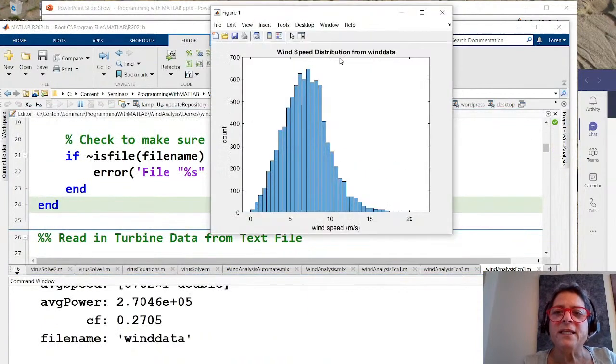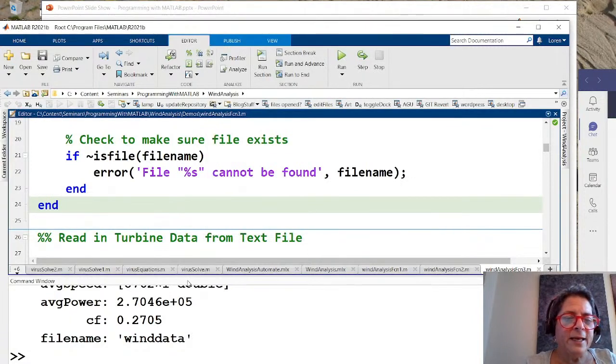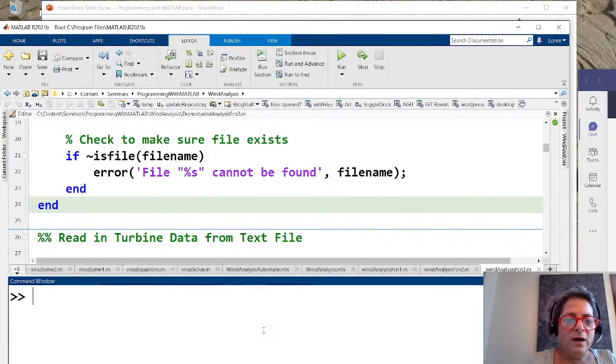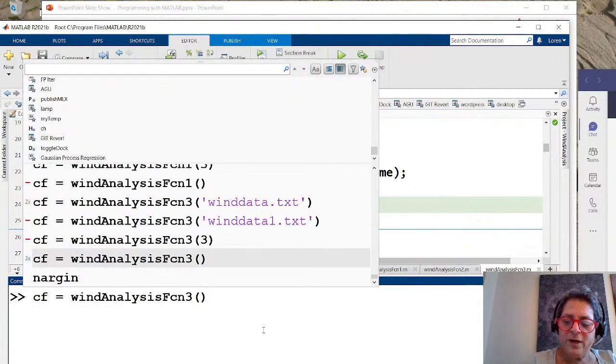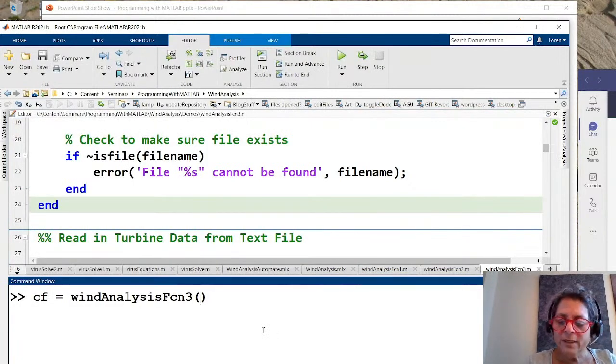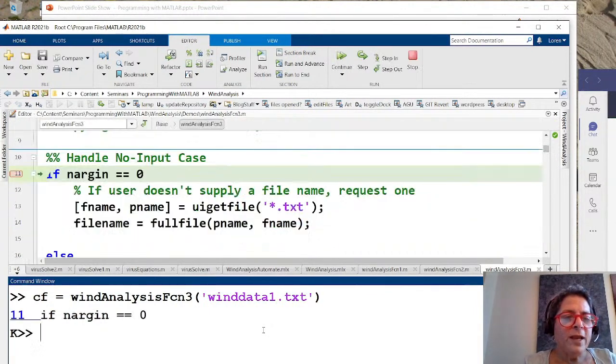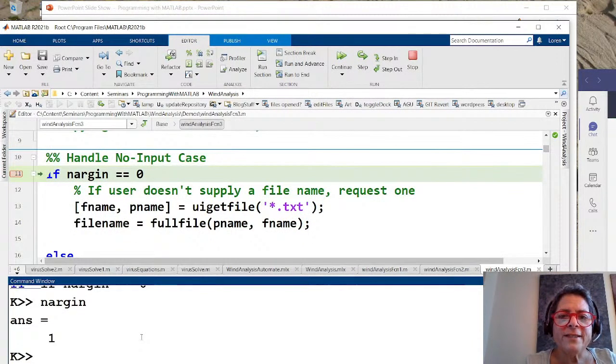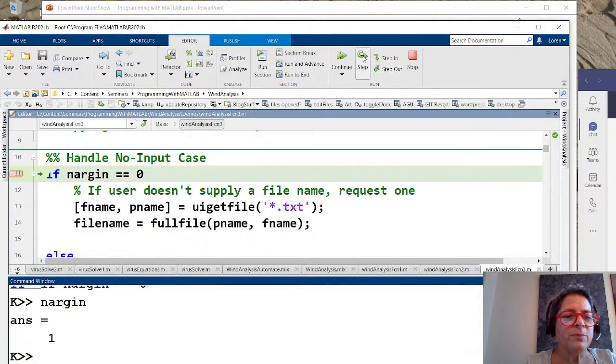So I stopped in the debugger and was able to validate something as we went. Well, let me clear this out again. And now let me try one of the other ones. Let's call it with the wrong name, windata1.txt. Okay, so what is nargin now? It's 1. So if I step, we're going to come to the else part of this.